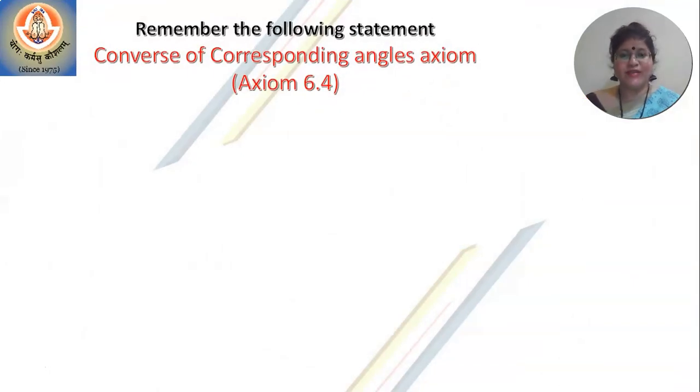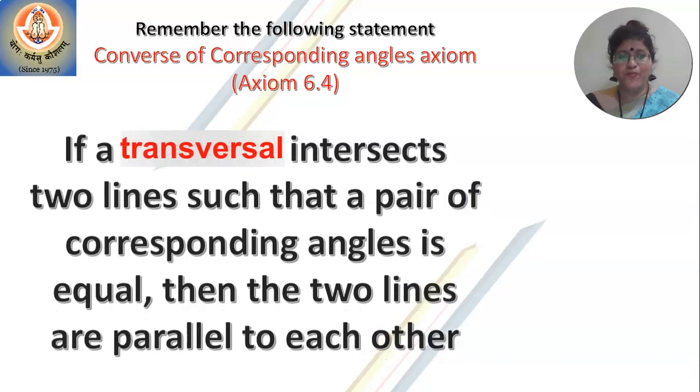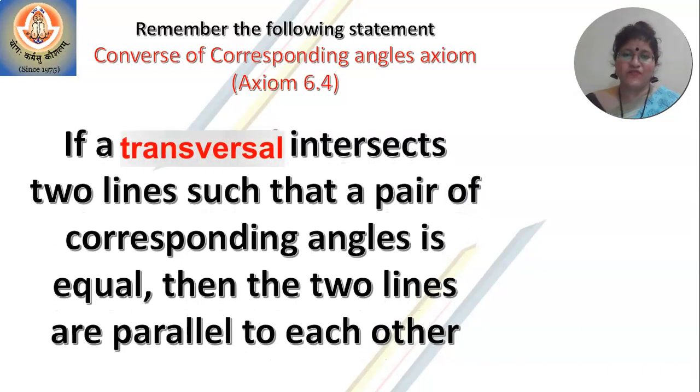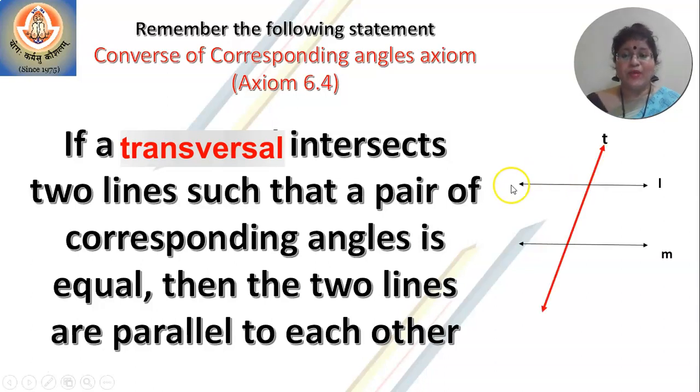Now, remember the following statement. I want you to take a notebook and write down the converse of corresponding angle axiom. In the textbook, it is stated as axiom 6.4, and this is the statement of the axiom. If a transversal intersects two lines such that a pair of corresponding angles is equal, then the two lines are parallel to each other. So, what does this statement mean?